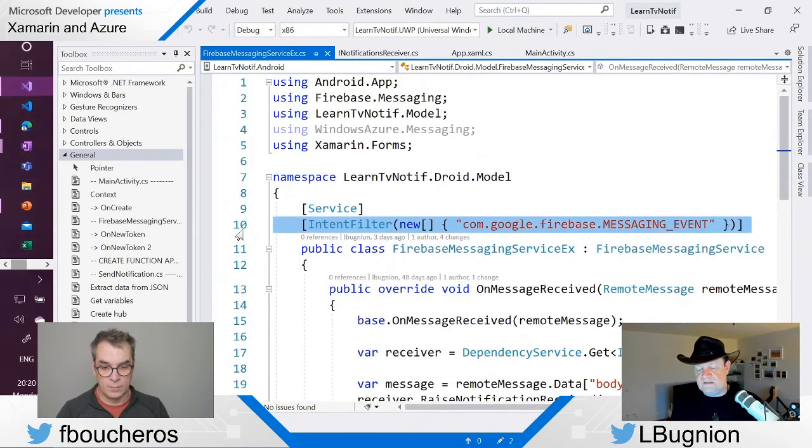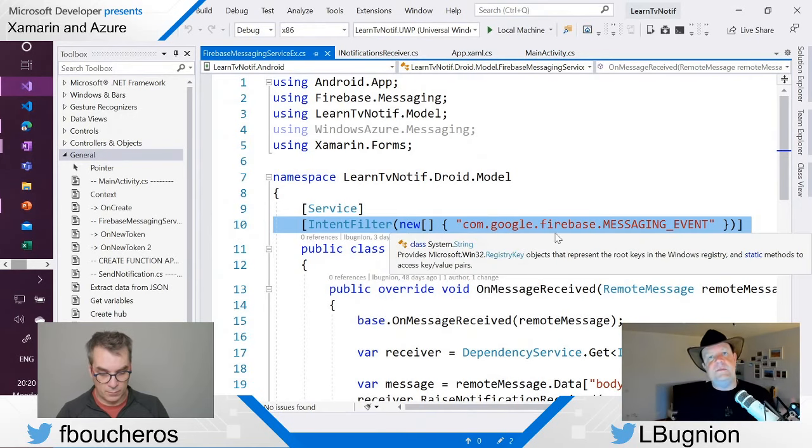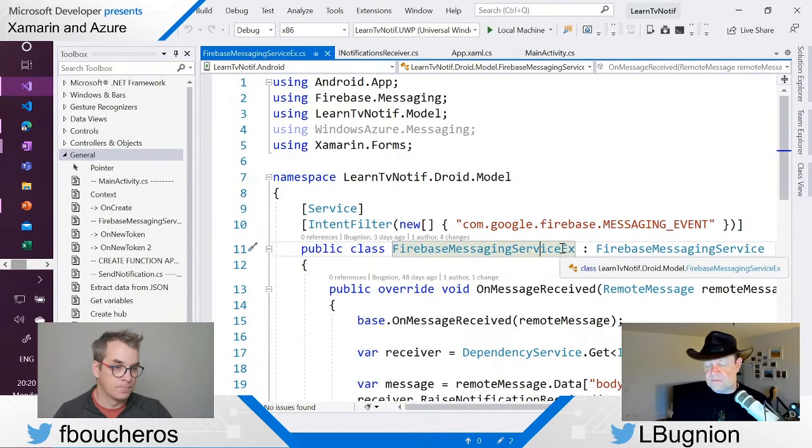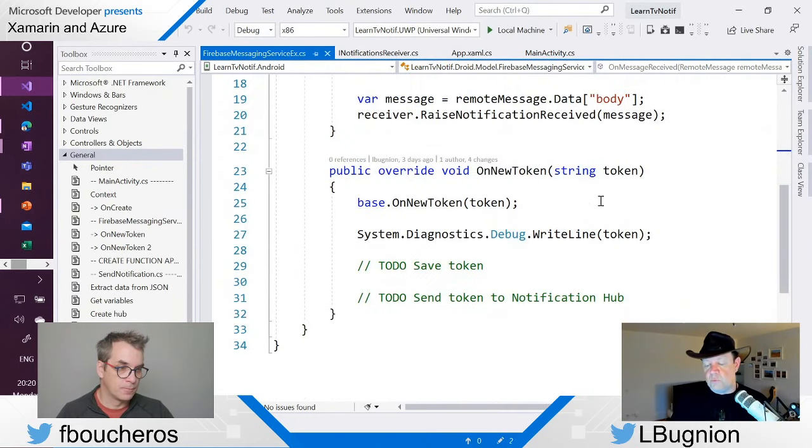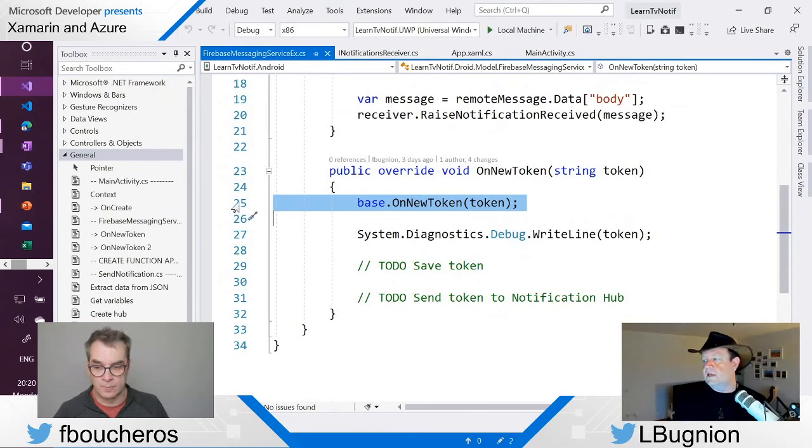So when you see this intent filter with com.google.firebase, for example, typically it means that it's a service which is something that is going to run in the background, even if your application is not running right now. So this is a special type of class, I should say. And in this class, we are going to receive the new token from the Firebase console. And so that's a way to say, all right, we are now uniquely identified with Firebase. So we know that now we are going to do some work at this point.